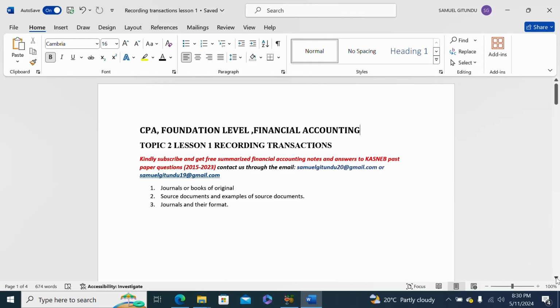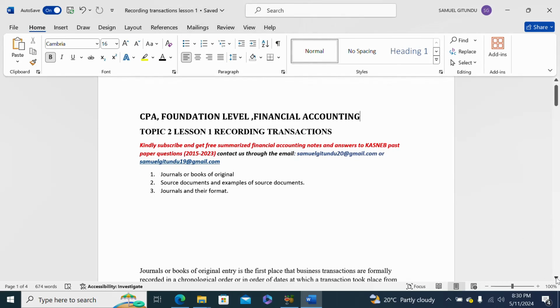So we start with journals or the books of original entry. The definition of journals is very simple. Journals is the first place in the business where a transaction is formally recorded in a chronological order.